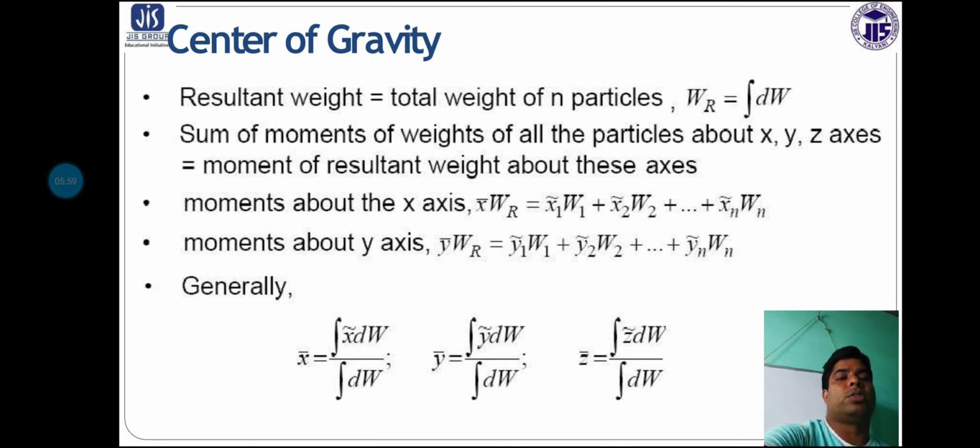So generally x bar is equal to the integration of x bar dW by dW, y bar is the integration of y dW by dW, and z bar is the integration of z dW by dW. That means the summation of all forces, the product of area into the individual body, gives the CG.